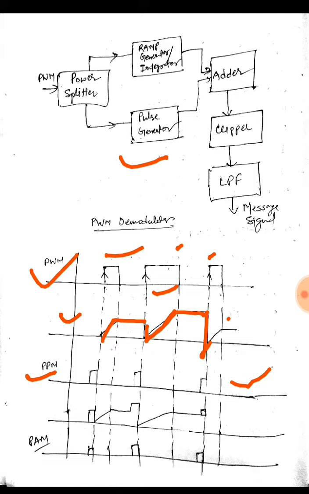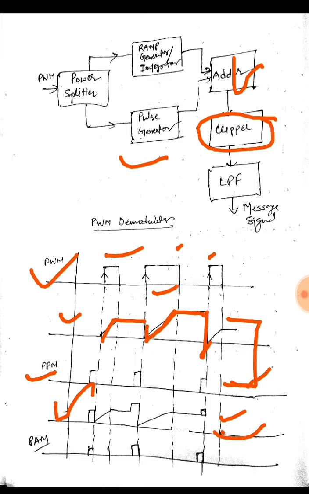Then these two signals are added in the adder circuit, which would produce a signal that looks something like this. And then we feed this waveform to the clipper circuit, which has a predefined clipping value, which would generate the pulse amplitude modulated wave, which would look like this, with a varying amplitude.